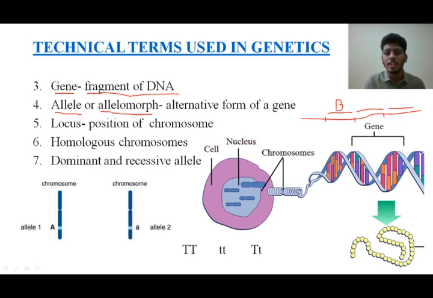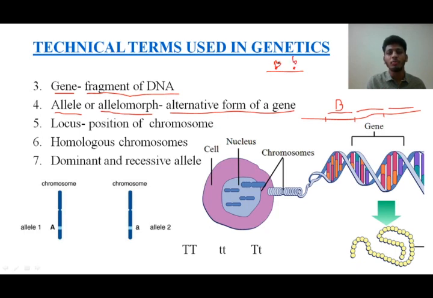So here the capital B and the small b are nothing but the alleles. Alleles are nothing but the alternative form of genes. So we have a gene which has both father's and mother's alleles within it, maybe a capital B here and a small b here.